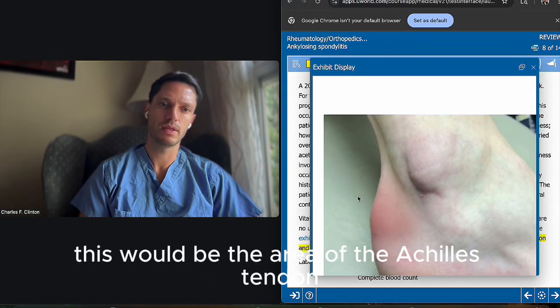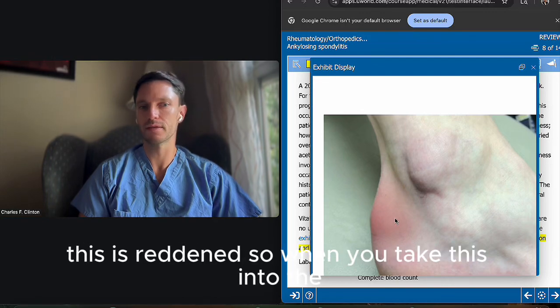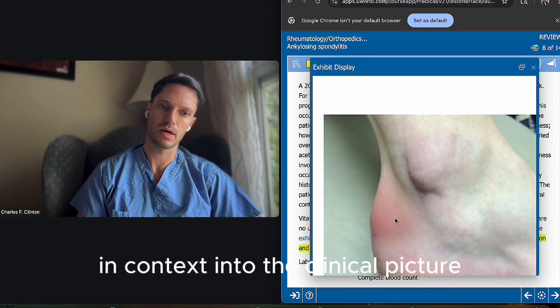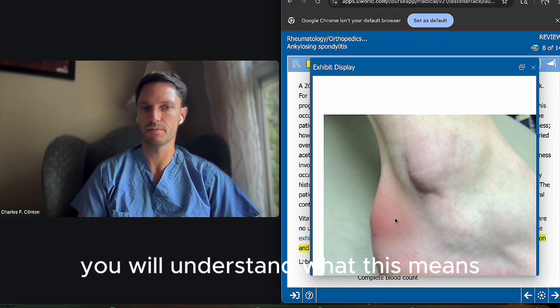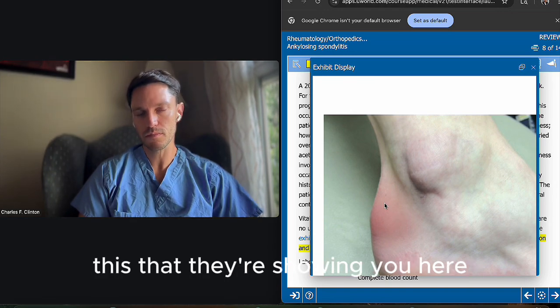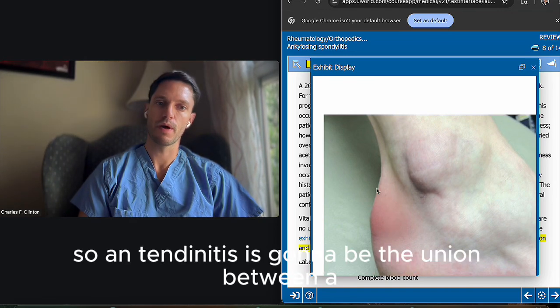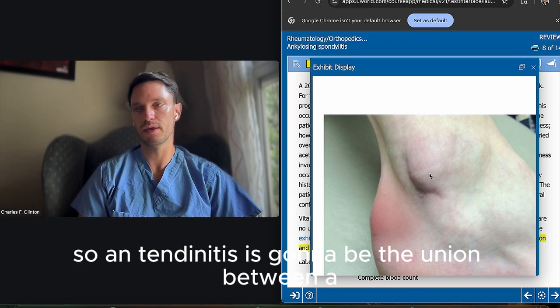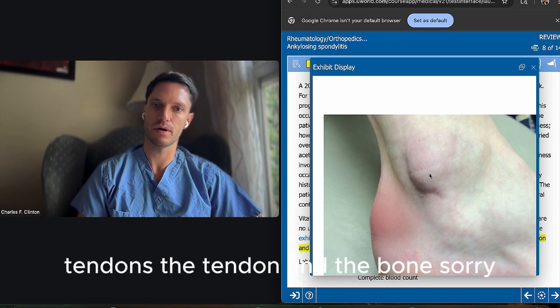This is the heel. This would be the area of the Achilles tendon, and this is reddened. So when you take this in context, into the clinical picture, you will understand what this means. This that they're showing you here is going to be enthesitis. So enthesis is going to be the union between the tendon and the bone, sorry.